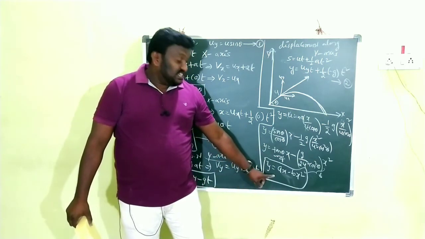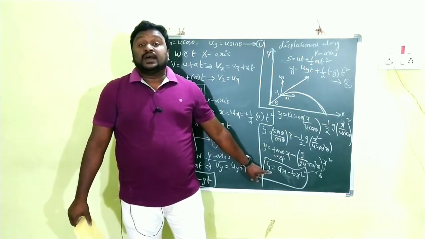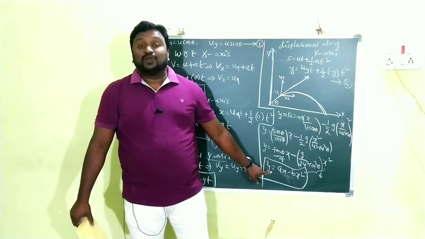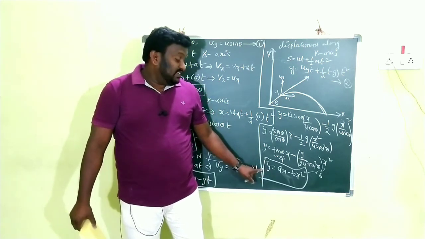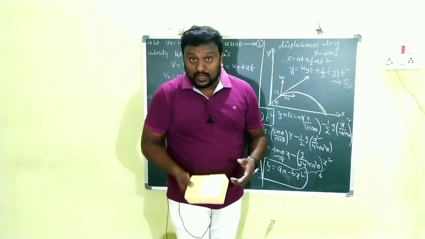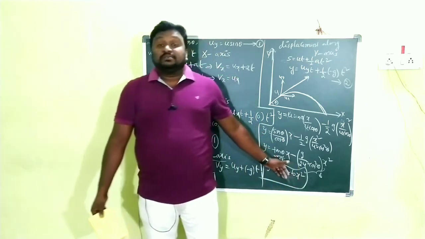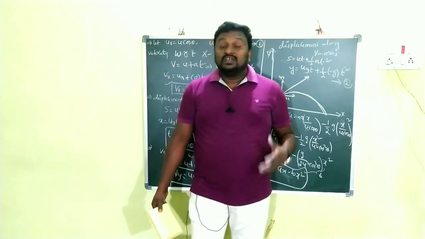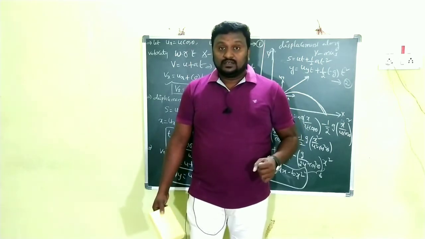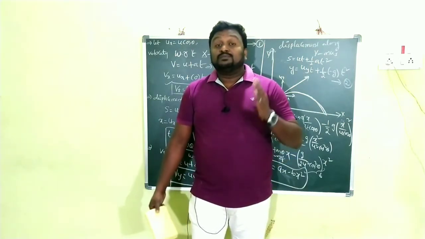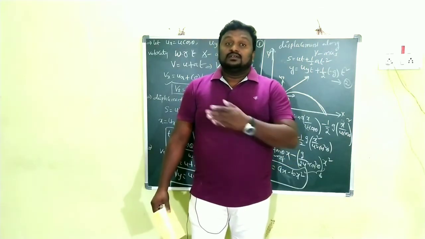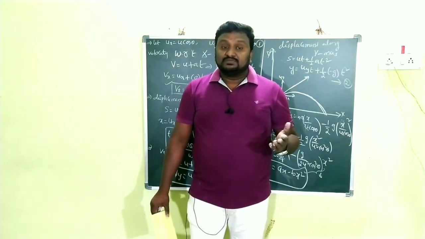Children, this equation is a parabolic equation, or simply this equation represents a parabola. Clear? y = ax − bx². That equation represents a parabola. That's why from that equation we conclude that the trajectory of a projectile is a parabola. Clear, children? The trajectory of a projectile is a parabola. In this way we can prove that the path followed by the projectile is a parabola.